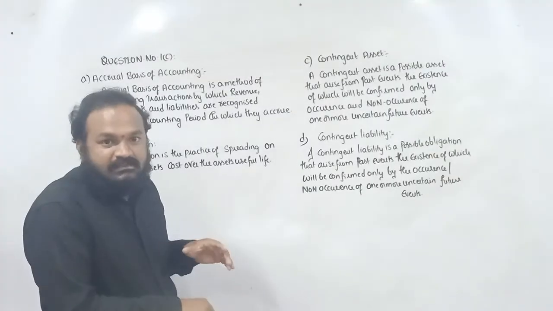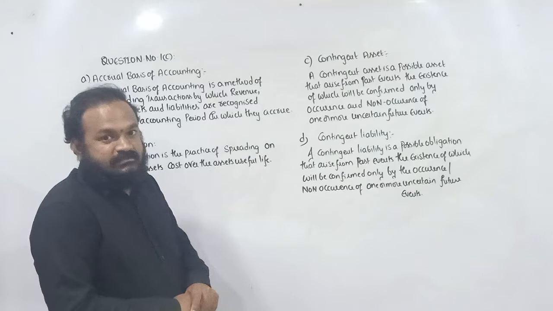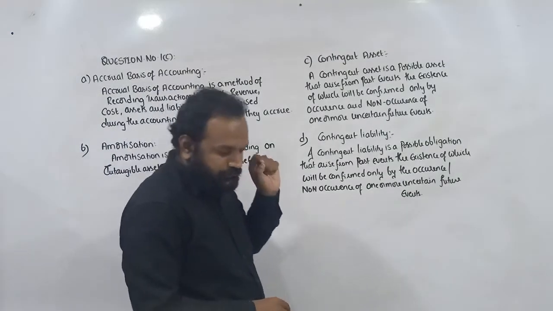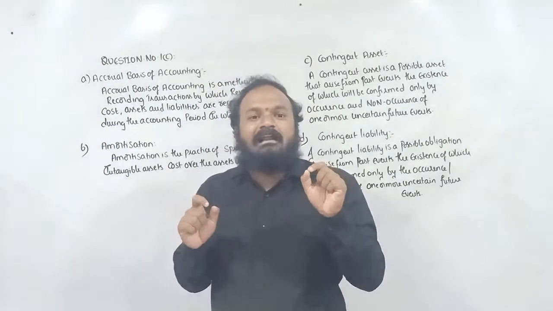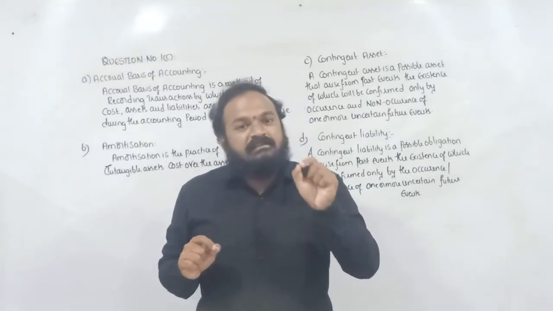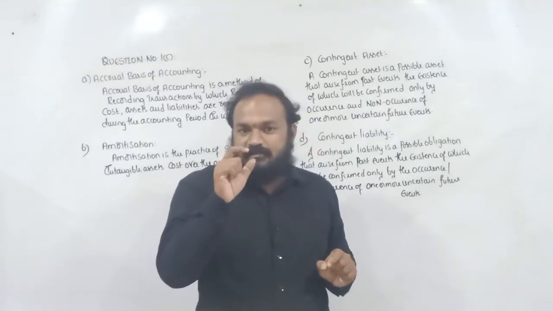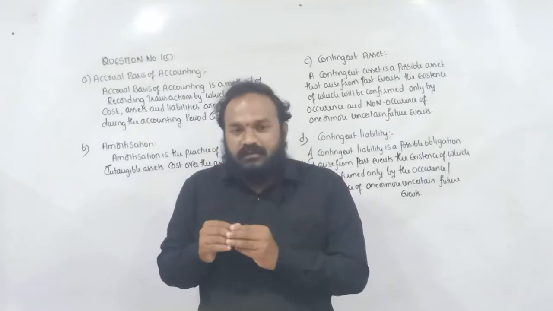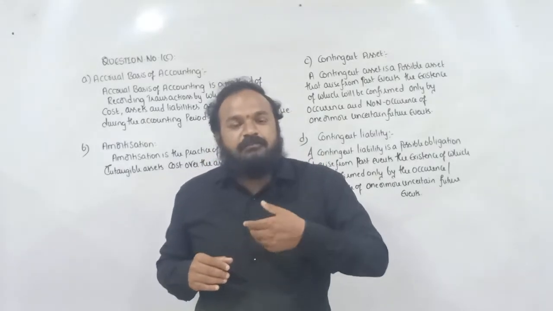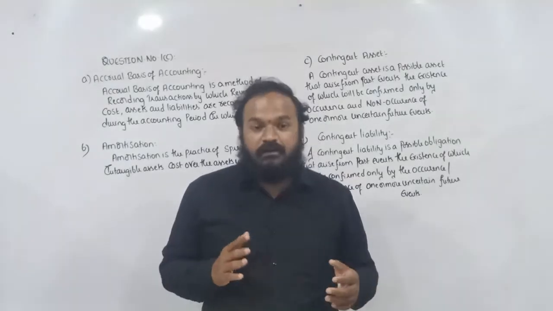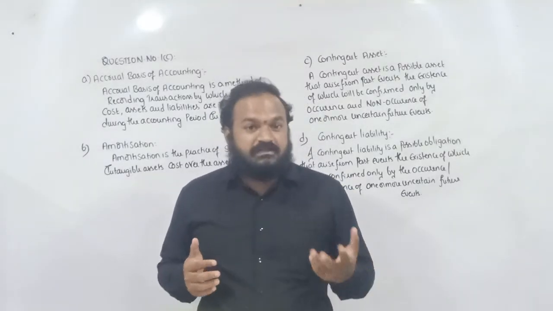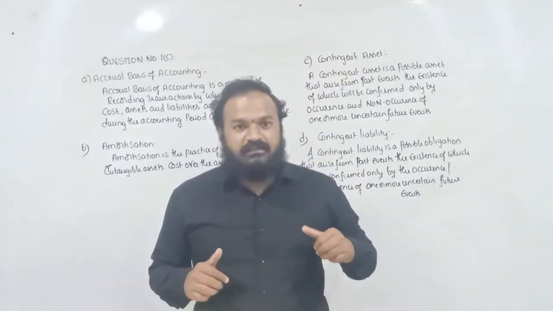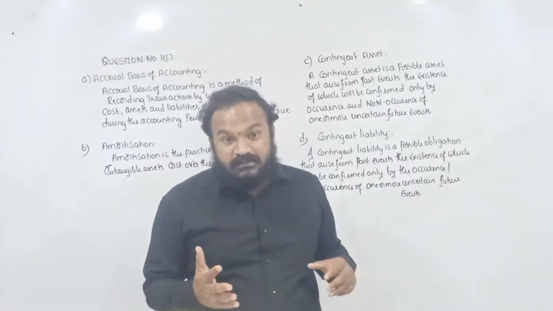So we already discussed in our regular classes that accrual basis of accounting, if a transaction is a cash transaction or credit transaction, if it takes place between 12 months, right, from 1st January to 31st December or 1st April to 31st March, 1st July to 30th June, 1st October to 30th September.